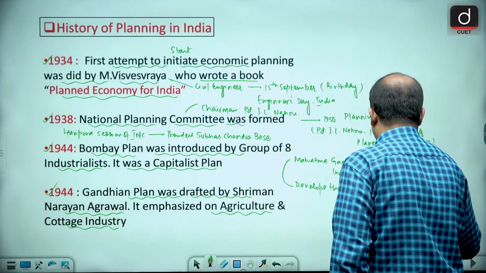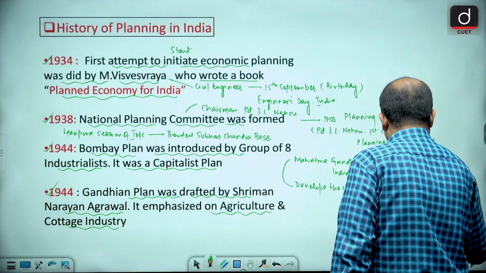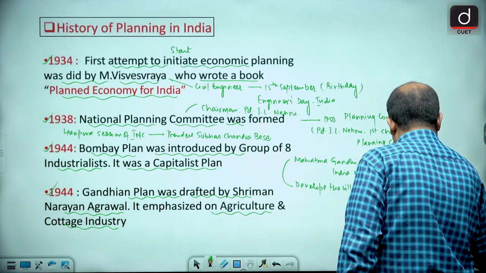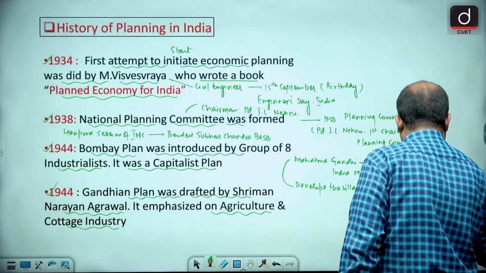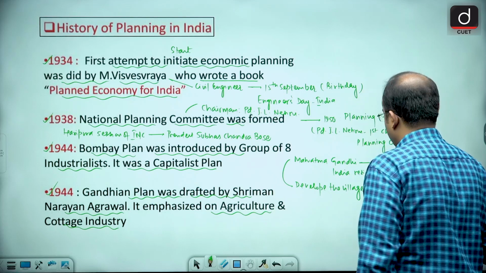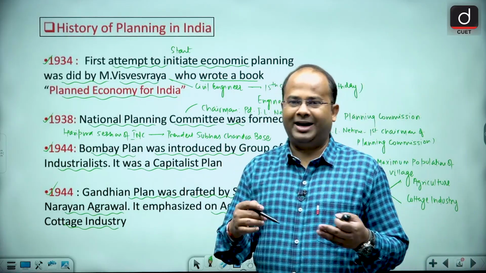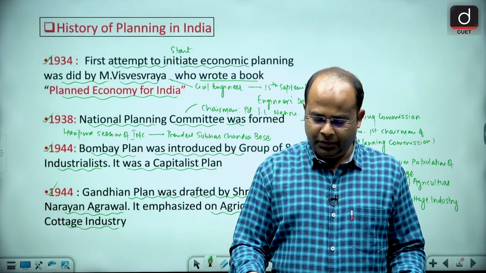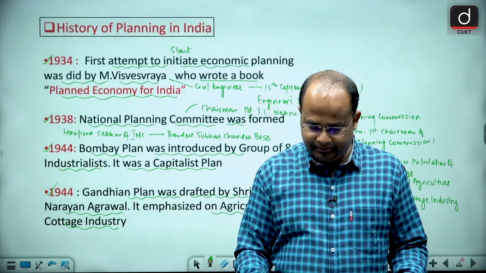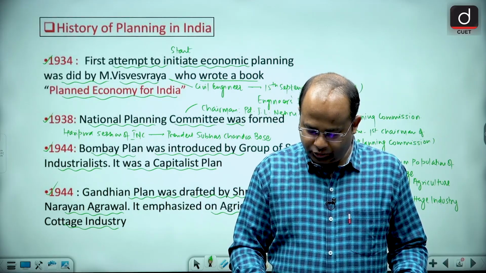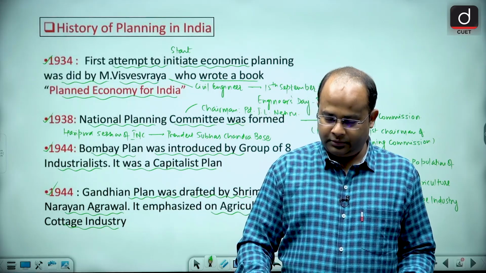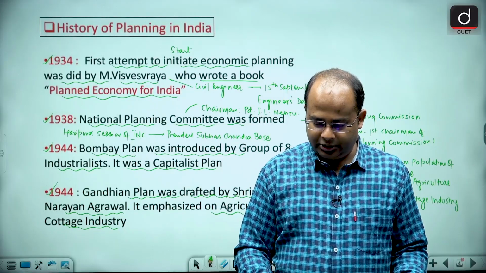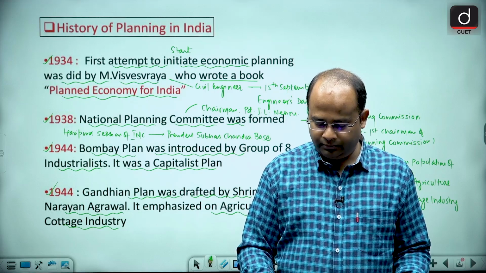So the plan always emphasized agriculture and cottage industry, because these two industries can definitely change the condition of villages in India. Is that clear to all of you?